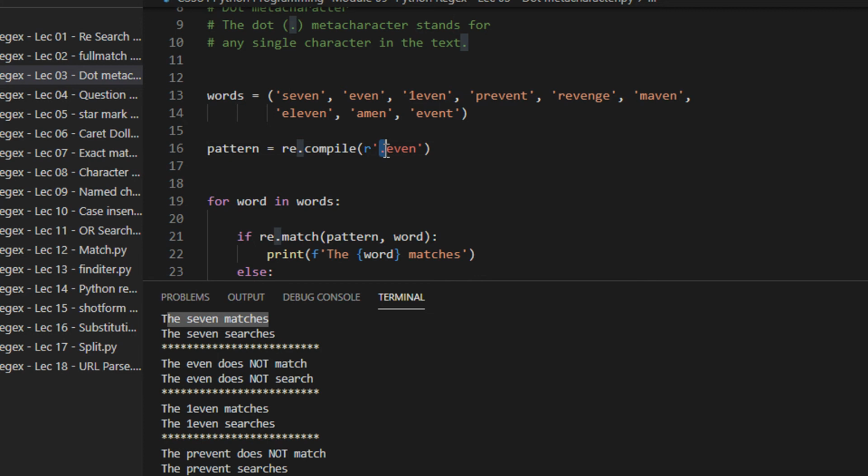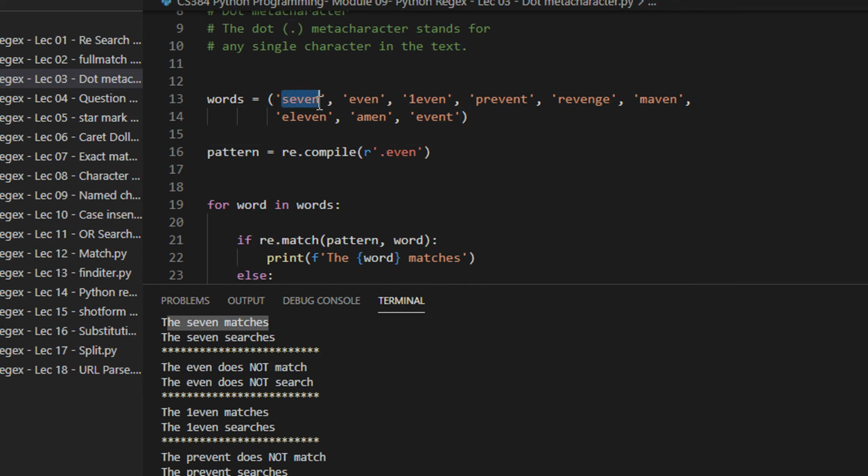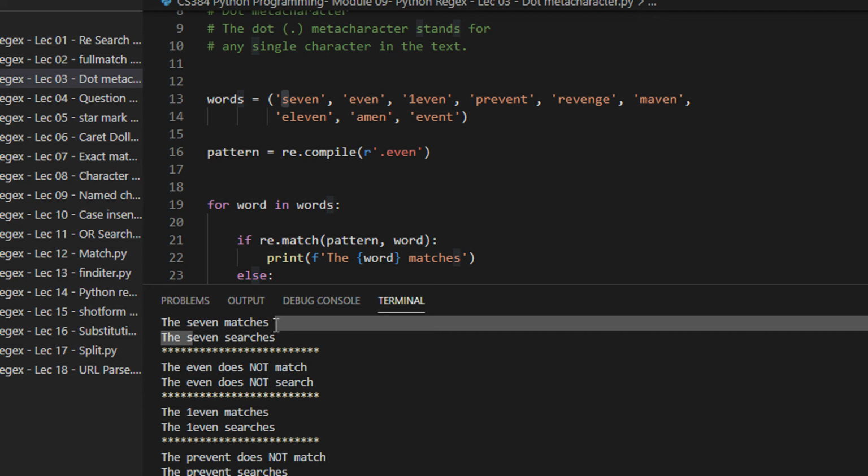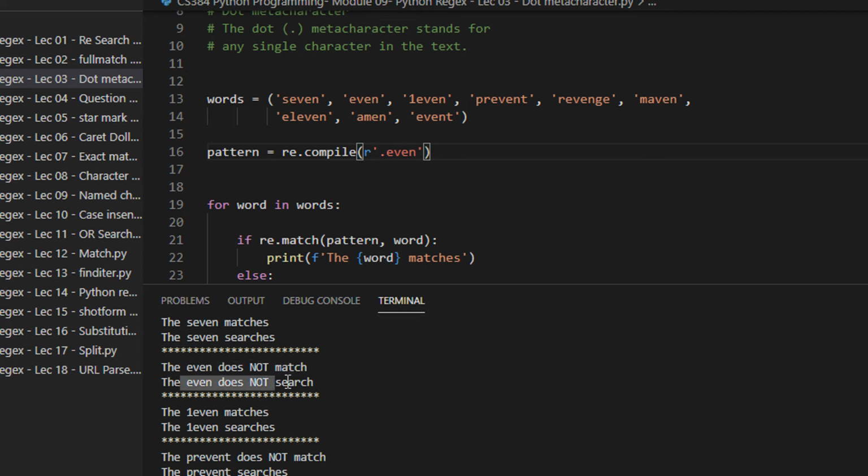Because when I make this character, I am matching with the start of the string. Again, since this dot can be any random character, but it has to be a single character, the 7 basically matches. Again, as I said, if you are matching, searching will automatically be true. Now when I'm having even, and I'm having the pattern even, and preceding it I have a single character, it says the even does not match, the even does not search.